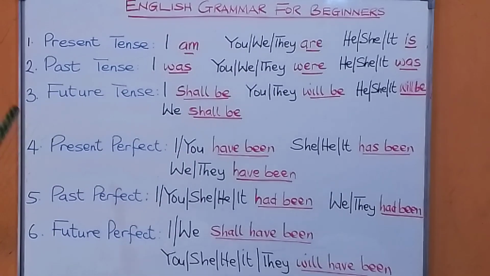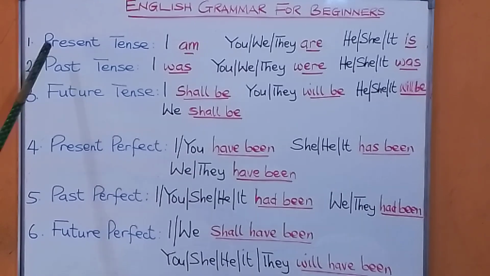Look at the board and see. The first thing you have to know is how to make your sentences in the present. How do you do that?